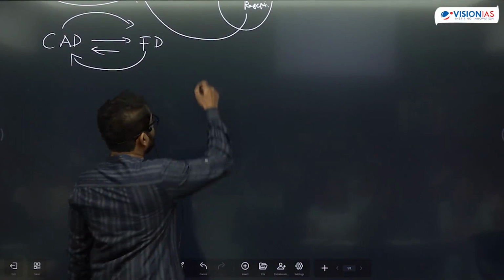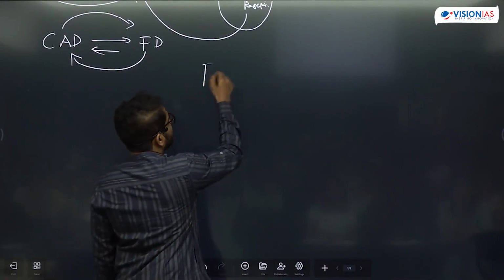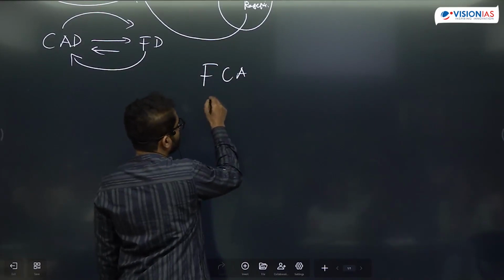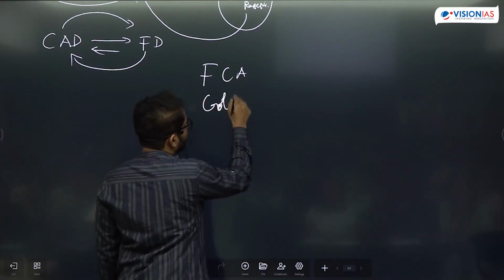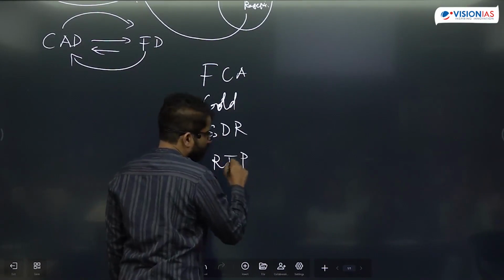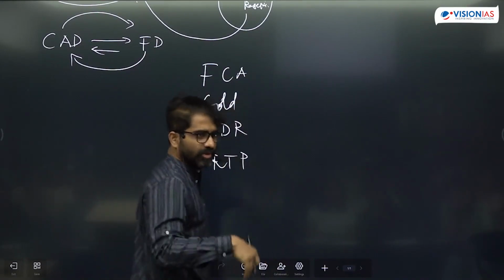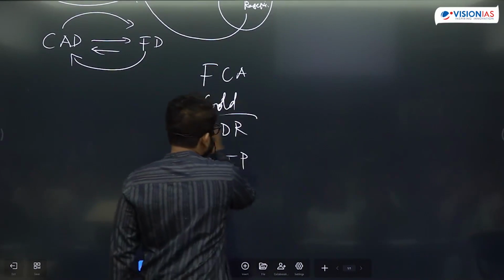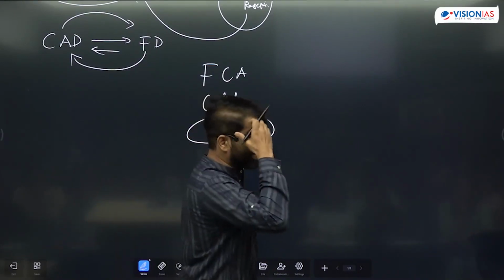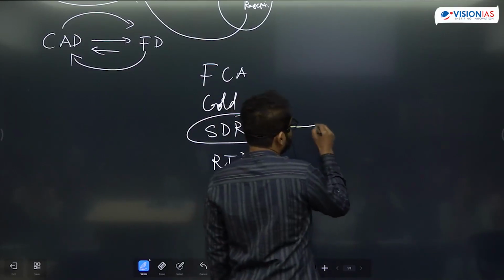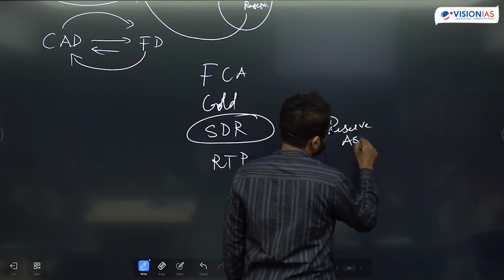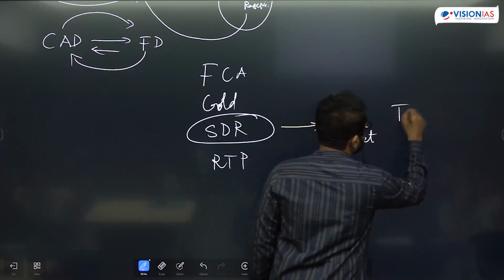Right. So when we talk about Forex reserve, we said there is foreign currency asset, and then we have gold, and we have SDRs, and we have RTP position, right? Okay, so tomorrow anyhow IMF comes up in tomorrow's class, but this is also part of my Forex. Okay, so what is an SDR? SDR is a reserve asset, issued by whom? IMF.